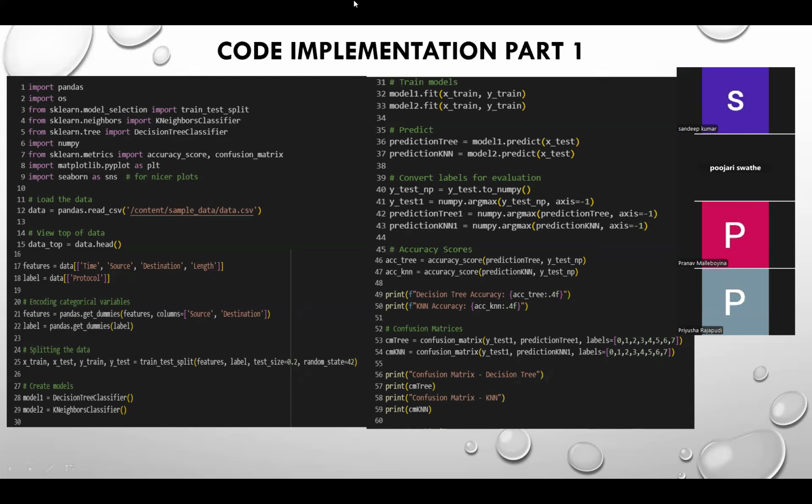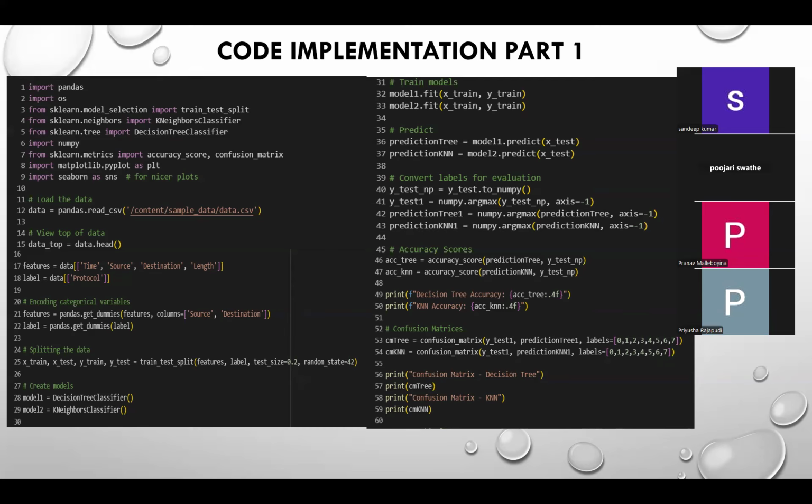So coming to the import libraries. We have pandas for reading and manipulating data. Then we have the OS library, which is useful for file operations. And then we have scikit-learn, which provides tools for model training, evaluation, and splitting data. Then we have NumPy, which helps with array and numerical operations. And then we have matplotlib and Seaborn for data visualization. Seaborn makes good plots.